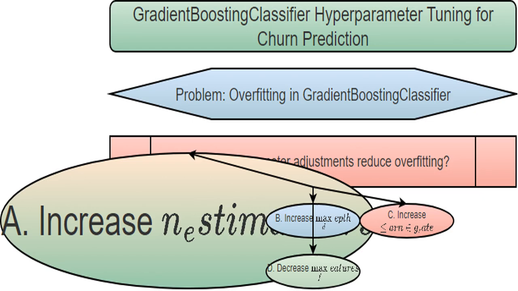Increasing n_estimators, the number of trees, usually improves accuracy, but it can increase overfitting if the trees are already complex, like with a high max_depth. It's not a guaranteed fix for my overfitting problem.